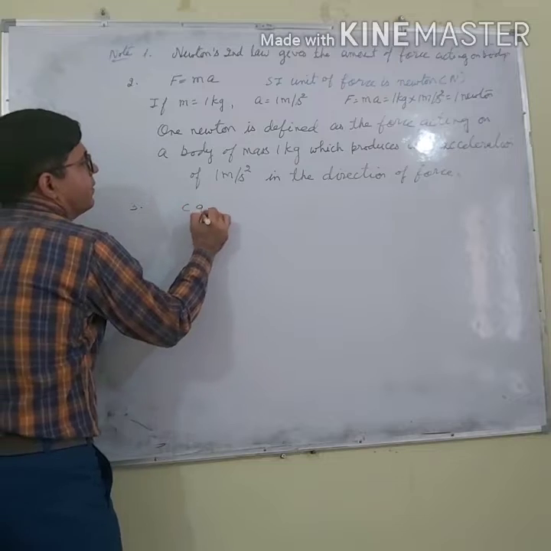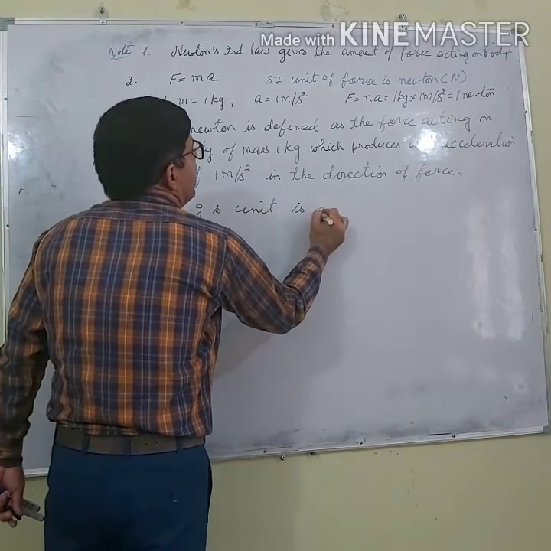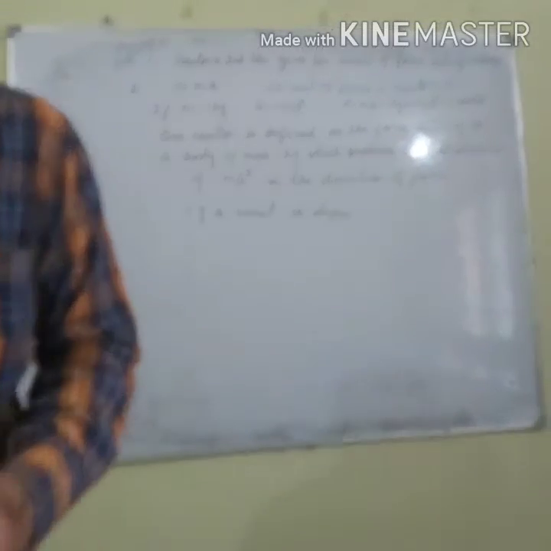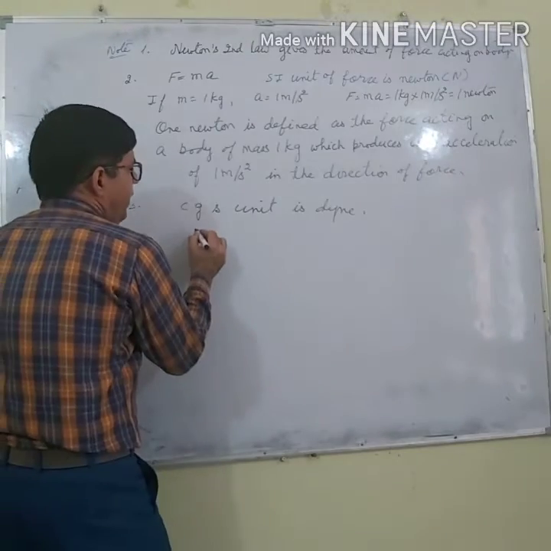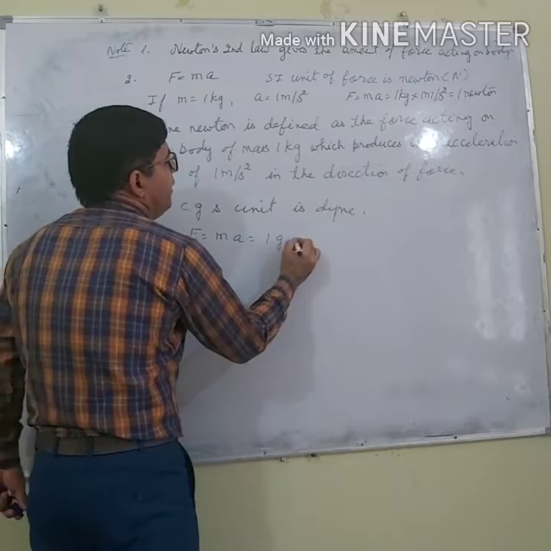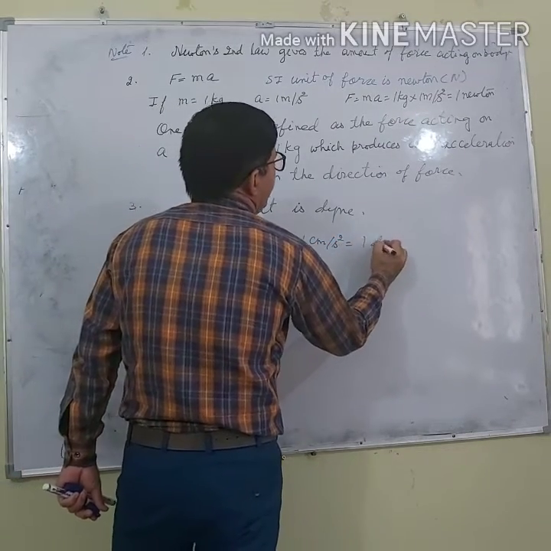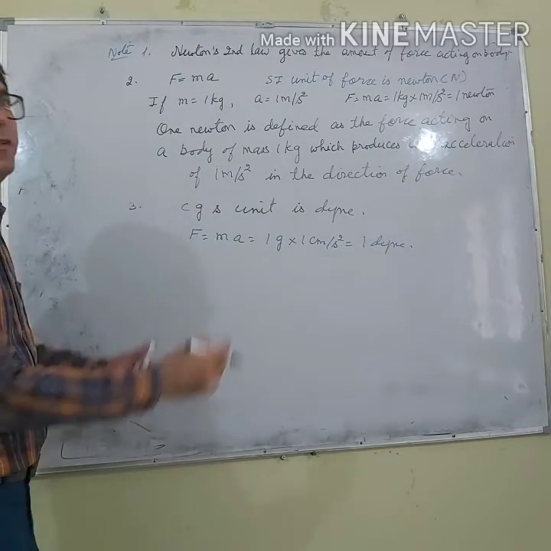Third, the CGS unit is dyne, D-Y-N-E. The CGS unit is dyne. How can I define the dyne? F equals ma. If mass is 1 gram and acceleration is 1 centimeter per second square, I will say 1 dyne. So this is the CGS unit.